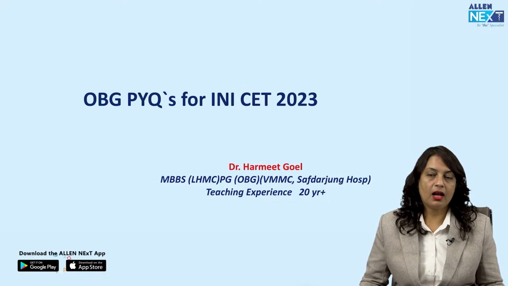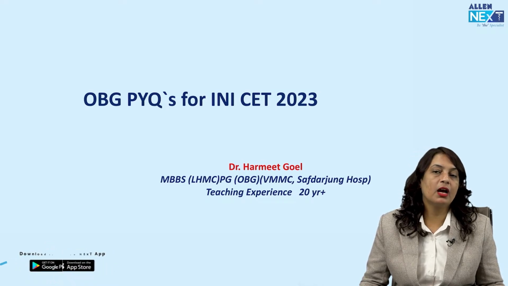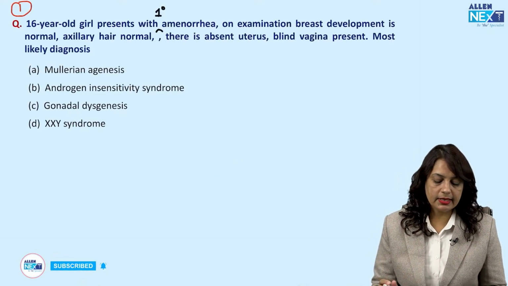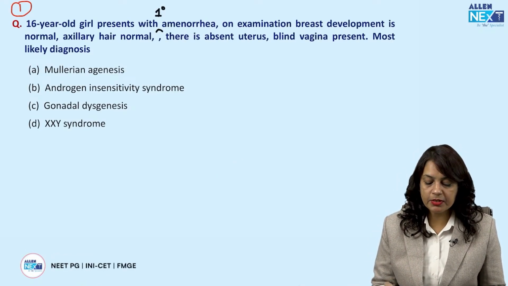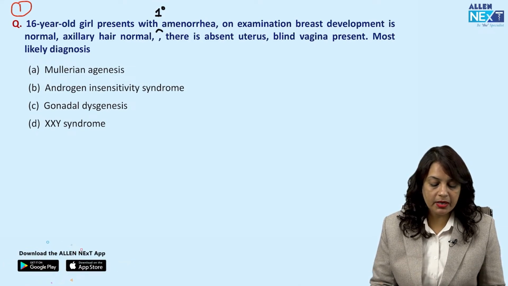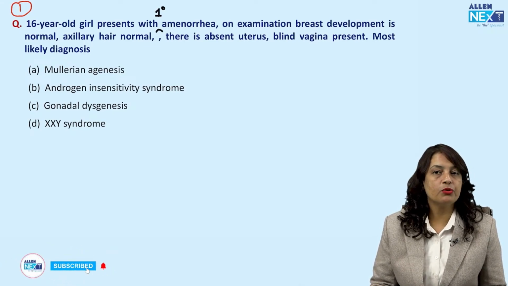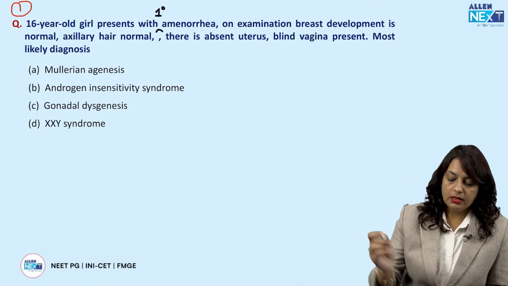Hi friends, I am discussing OBS and Gynae previous year's questions for the upcoming INI-CET exam. Now, the first question is a 16-year-old girl who presents with primary amenorrhea. On examination, the breast development is normal, axillary hair is normal, and there is an absent uterus and a blind vagina.